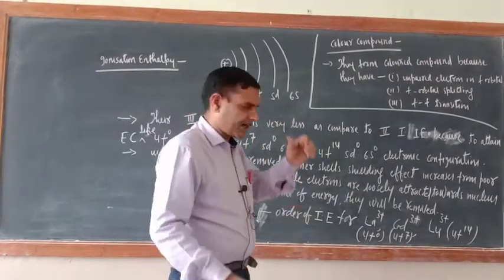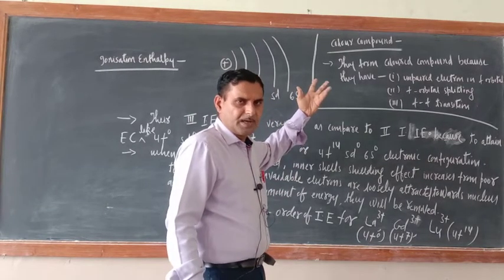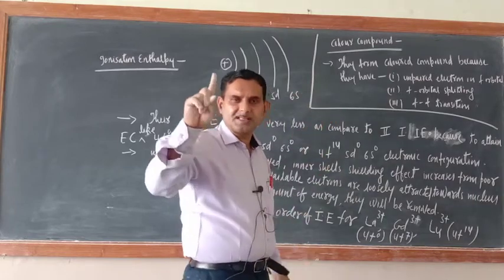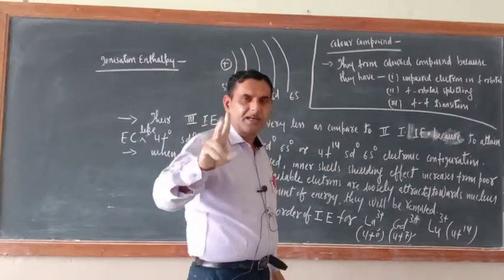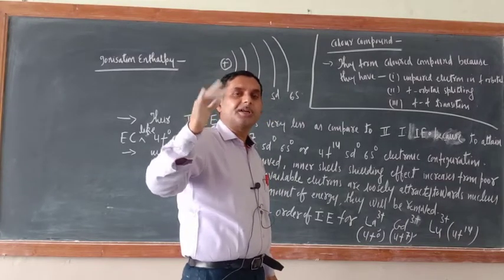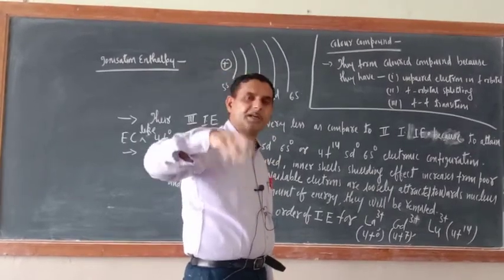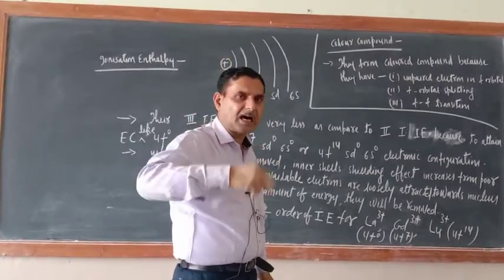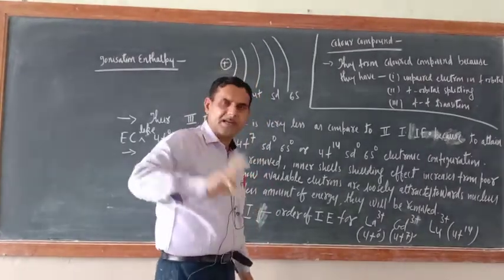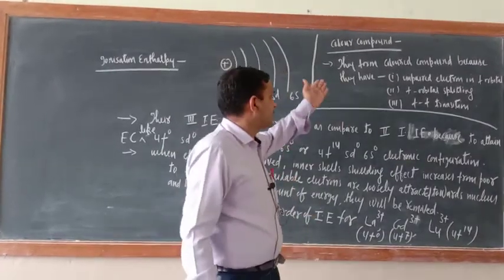Now just like transition elements form the colored compound. Okay, we have discussed that one. So transition elements form colored compounds due to the presence of unpaired electron in d orbital. Second one is splitting of d orbital. Third one is the dd transition. dd transition means migration of electron between t2g set to eg set or eg set to t2g set. That is dd transition, means shifting of electron between t2g and eg set. Okay, so same is the reason here also.